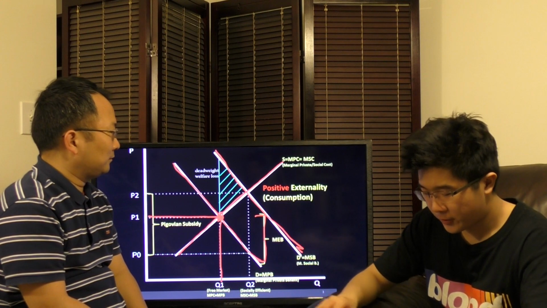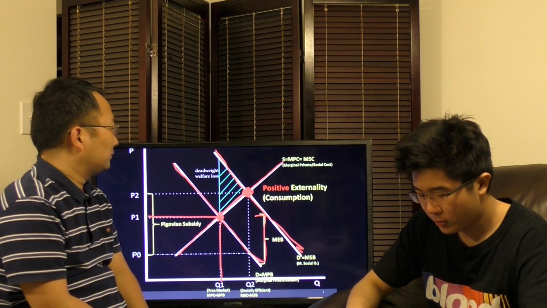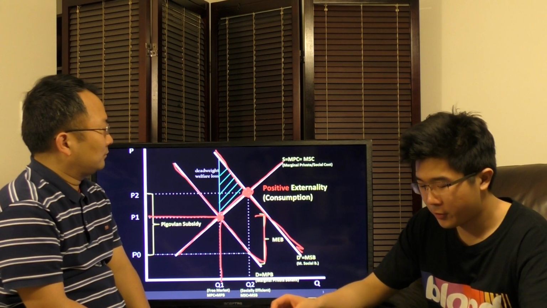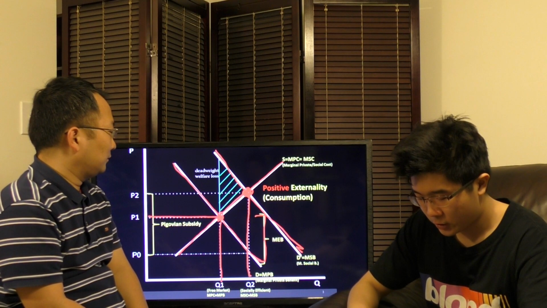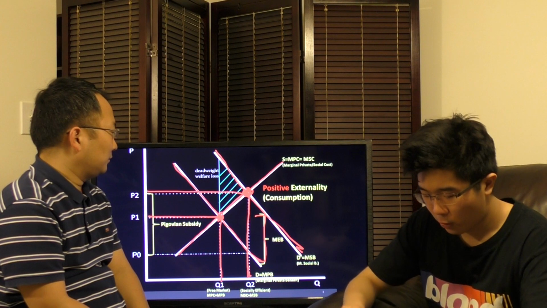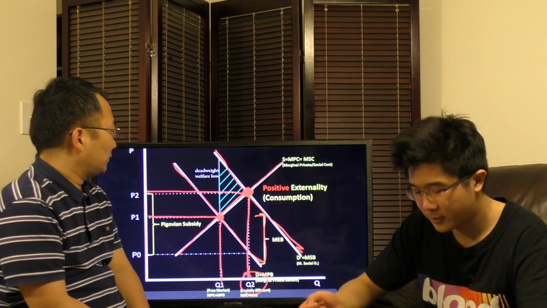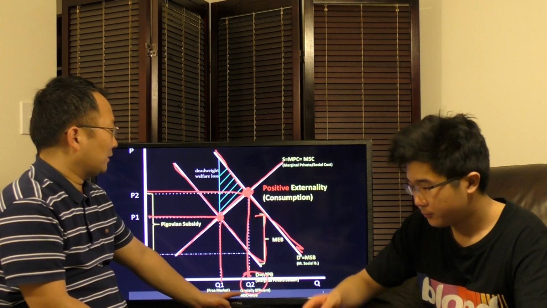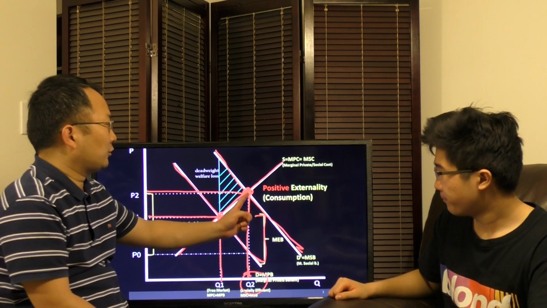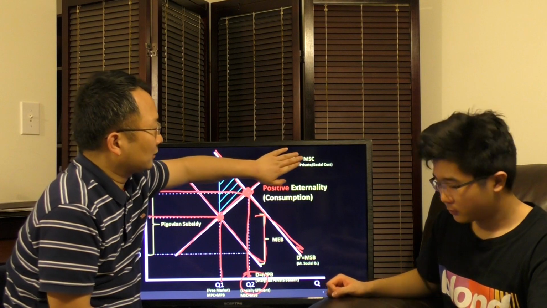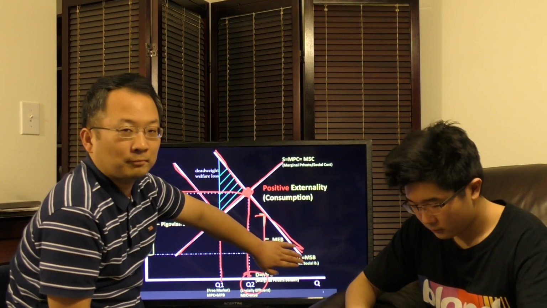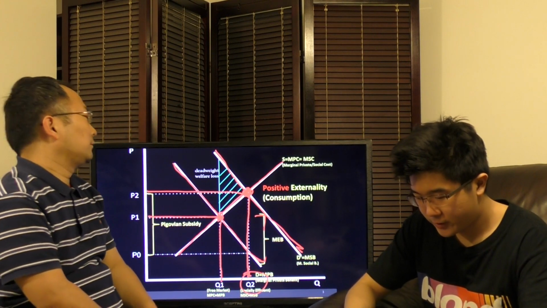So our socially optimal point of production, where the marginal social benefit curve meets the marginal social cost, or supply curve in this case, is at quantity Q2, price P2. That means socially efficient. When we say socially efficient equilibrium, usually that really means the marginal social cost equals marginal social benefit.